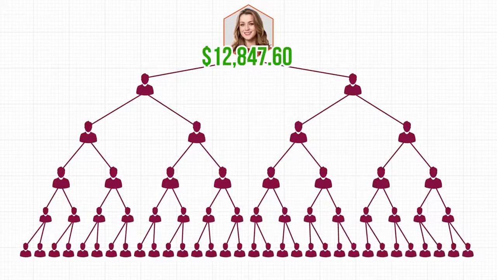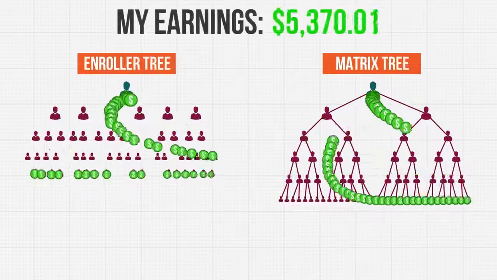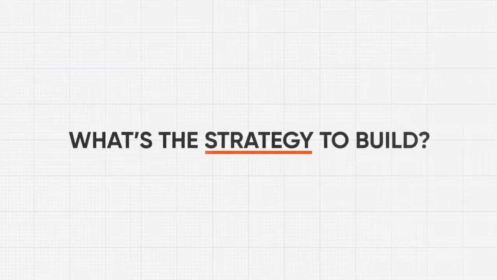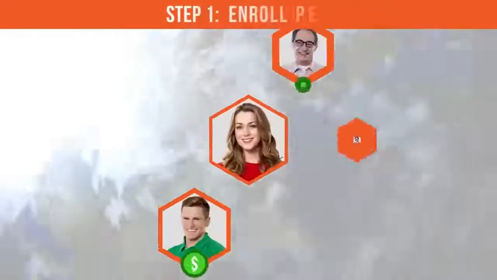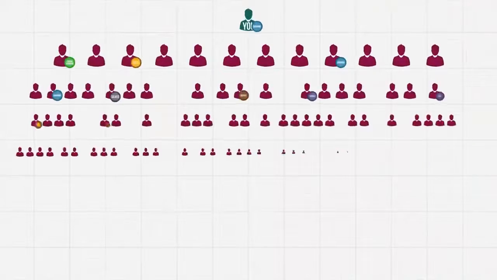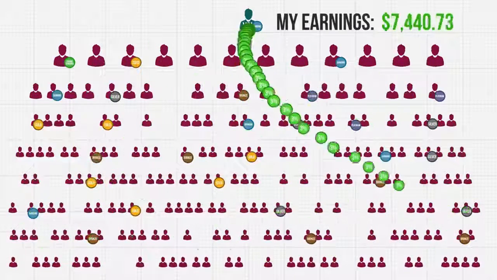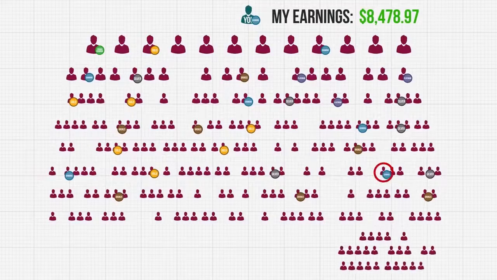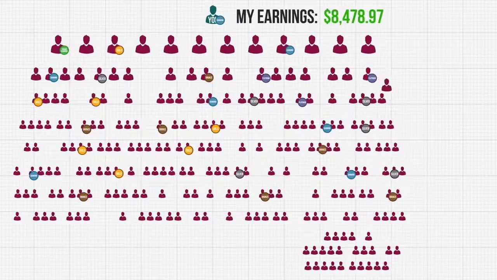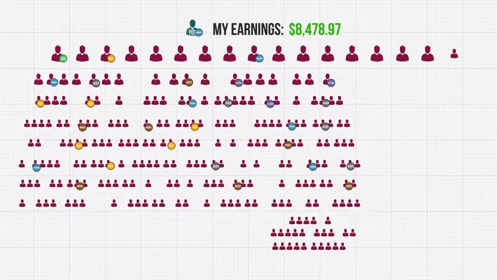Yeah, it's big. So now that you know how you get paid, what's the strategy to build? Simple. Enroll people. That's it. The more people you enroll, the more duplication you'll see, the more matching bonuses you'll earn on, and the more money you'll make. You never know who's the next diamond in your organization or where they're going to come from. Just keep sharing. That's it.